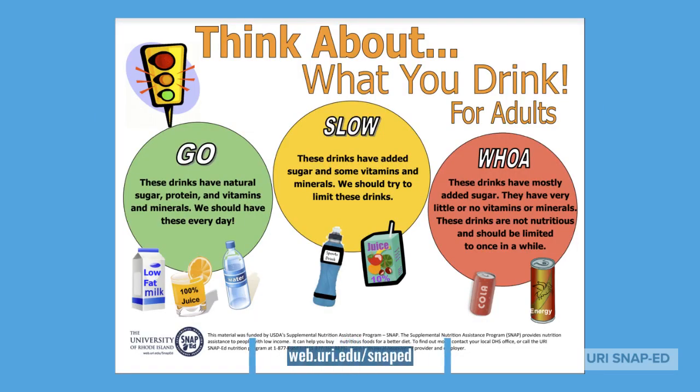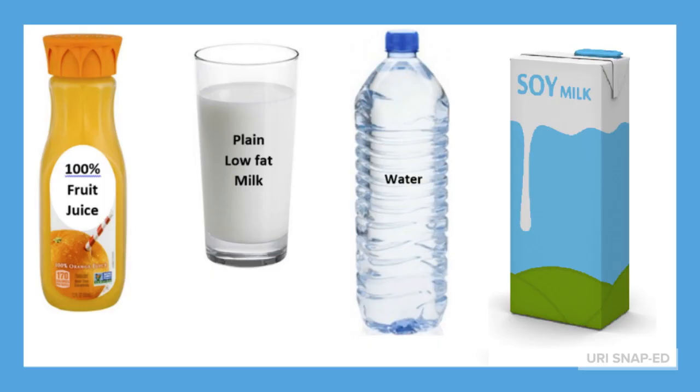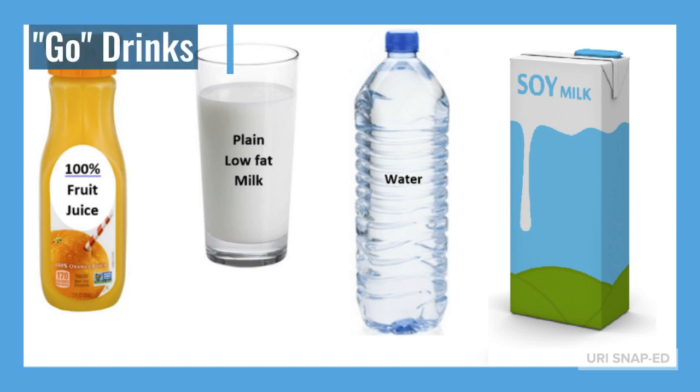We can think of our drinks in 3 ways. This handout for adults shows Go, Slow, and Whoa drinks. It is available on our website. Let's go through each category now. Go drinks include 100% fruit juice, plain low-fat milk, water, or unsweetened fortified non-dairy beverages, such as soy or almond milk. These drinks may have no sugar such as water, natural sugar, protein, and vitamins or minerals. We should have these every day.